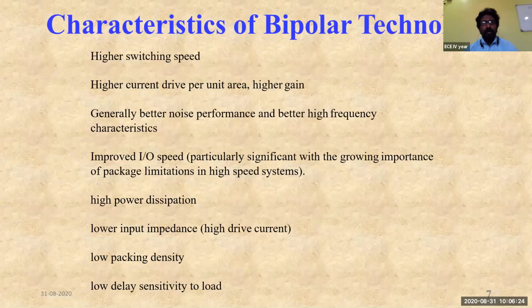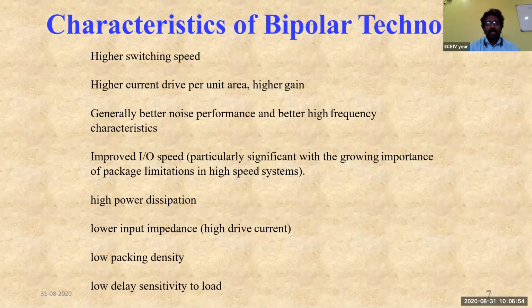Now, let us see the characteristics of the bipolar technology. The main characteristic of bipolar technology is that it has very high switching speed. The switching speed is very fast. When you talk about switching speed, we are talking about how fast a signal can move from one point to another point of the module. If I want to say it very simply, it's about how fast a signal can move from the